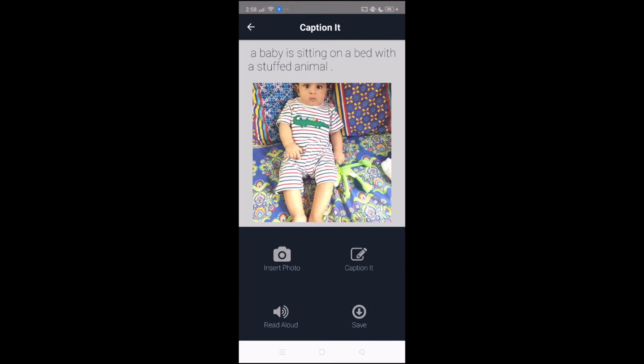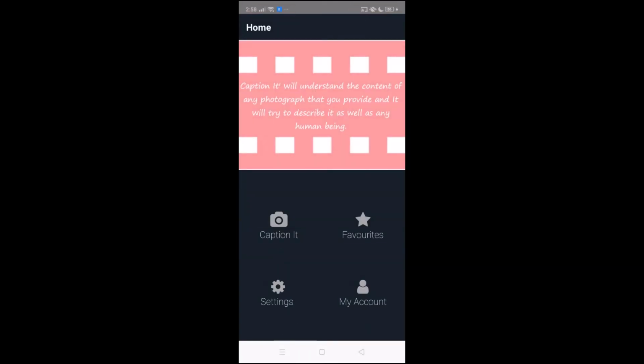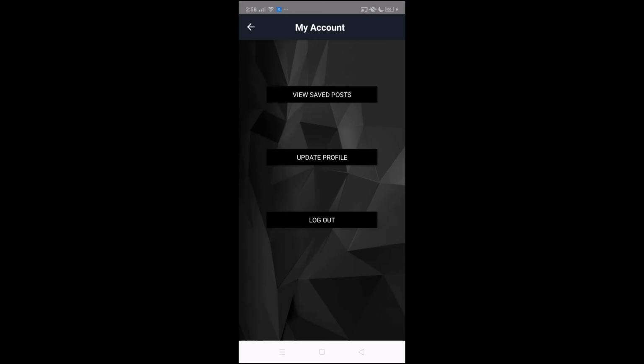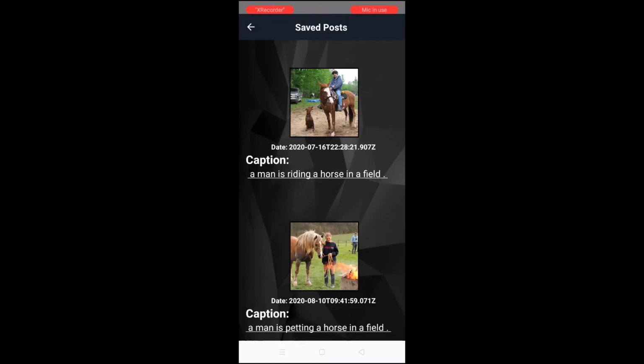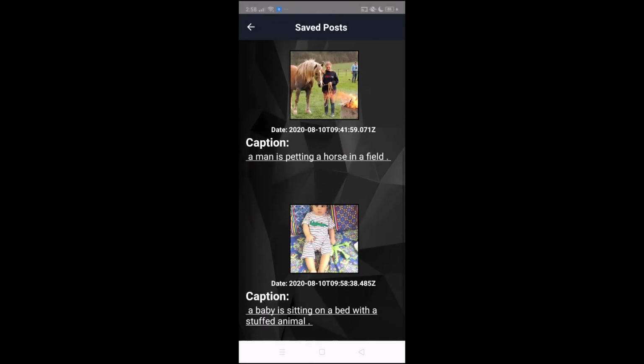Now we can see exactly what is happening in the picture and we can describe it just the way this application did it for us. Now we should save this caption and see if it is saved. View saved post. We can see this new image is here and the date, we can say 10th of August. A baby sitting on a bed with a stuffed animal.